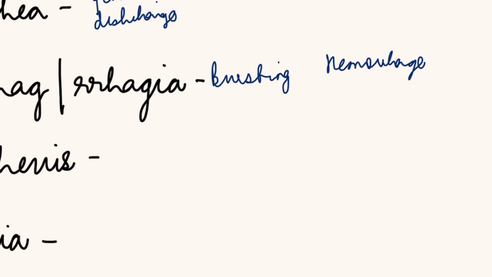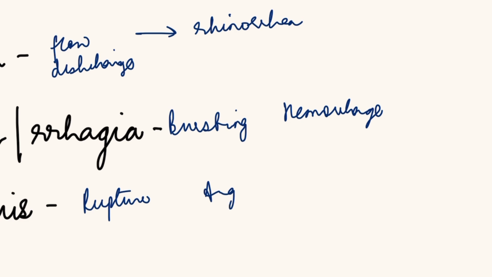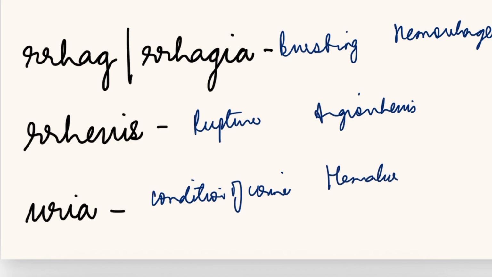Rhexis is rupture. For example, angiorhexis. Angiorhexis is the rupture of a blood vessel. Uria, that is a condition of the urine. For example, hematuria. Hematuria means in your urine blood is coming. Then we have glycosuria, that is glucose is coming in your urine. Ketonuria, these ketone bodies are coming.